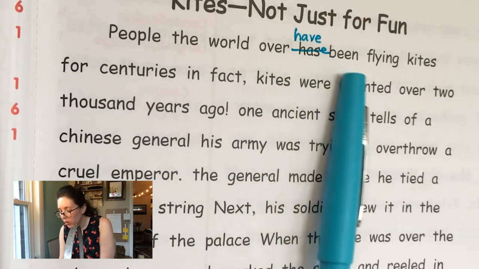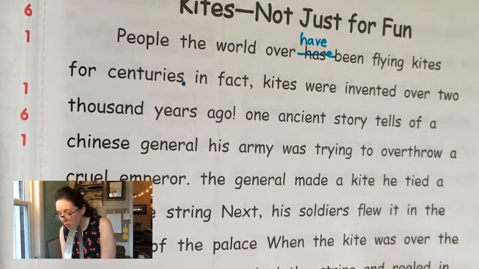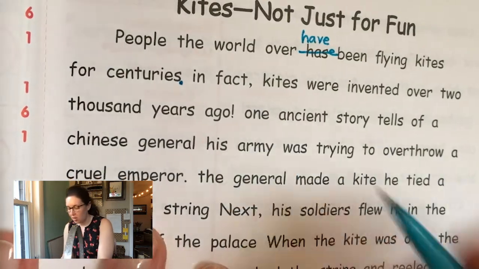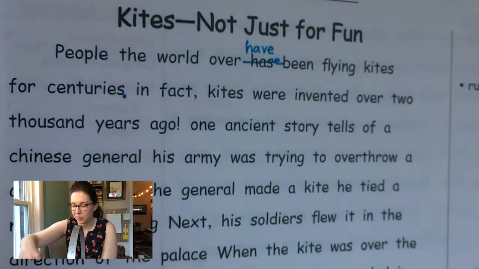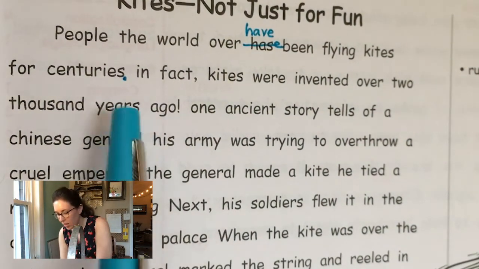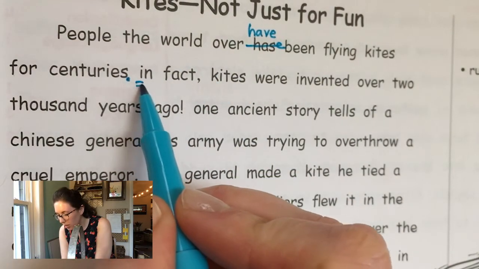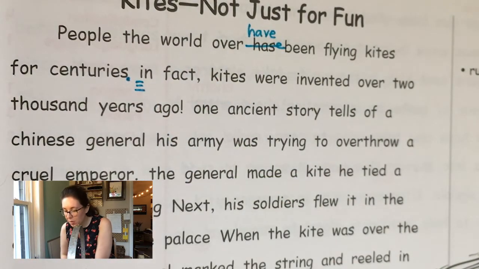People the world over have been flying kites for centuries. Period. And then we're going to remember to capitalize. I'm going to do those 3 lines, capital I.